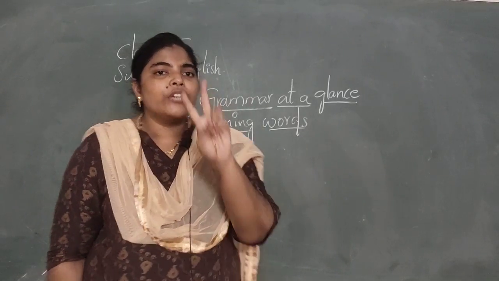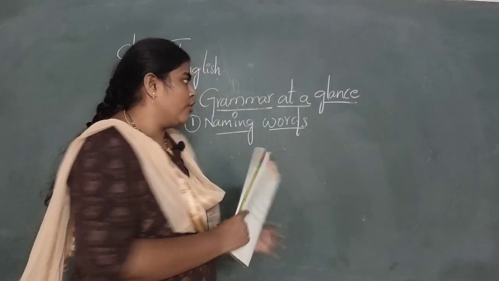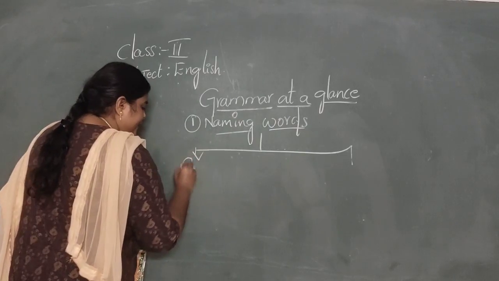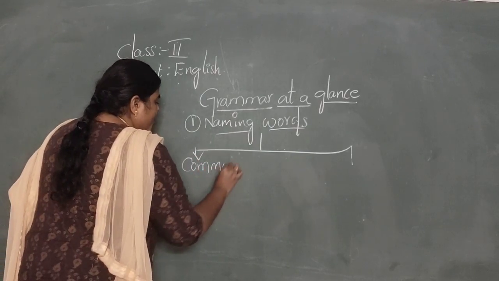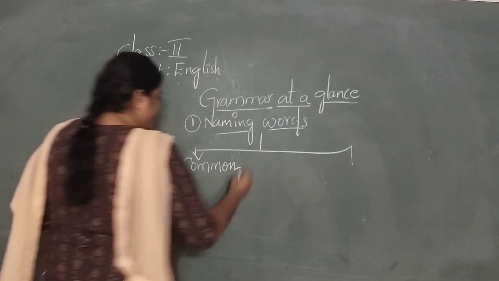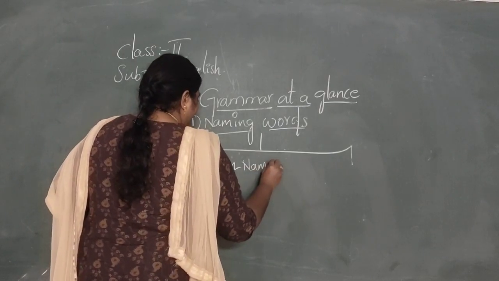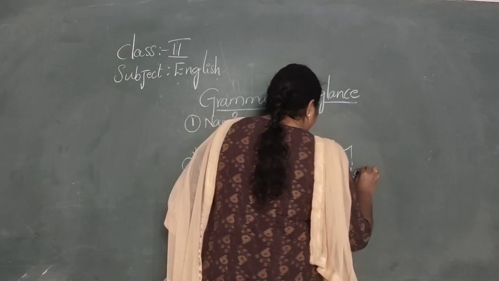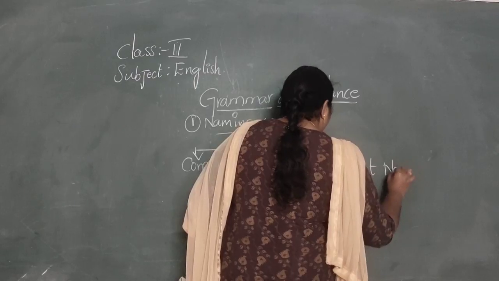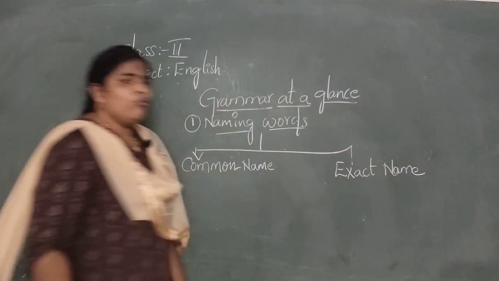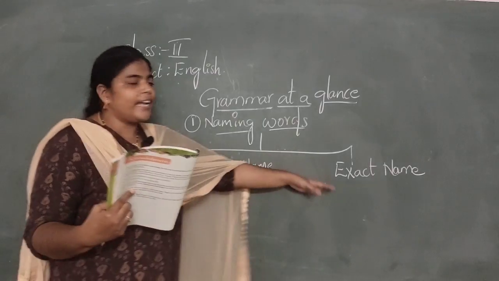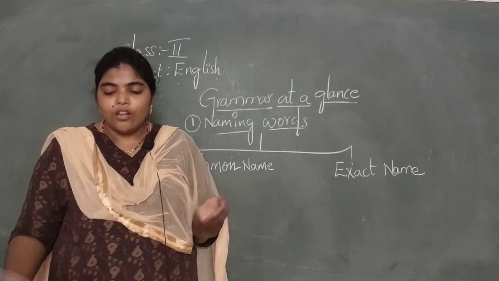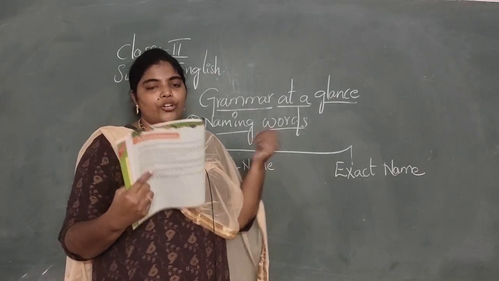Here we have two categories of names. First category is common name. Common, C-O-M-M-O-N, name, N-A-M-E. And the next one is exact name. Okay, now what is this? Common name and exact name. Let's move into this. A common name is the name of any person or place or animal or dog.